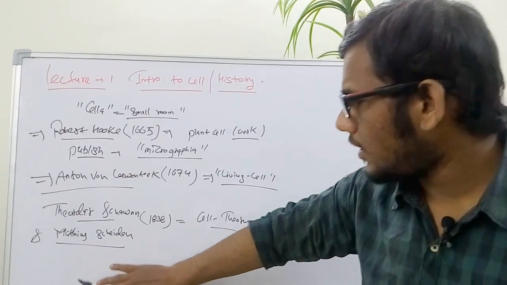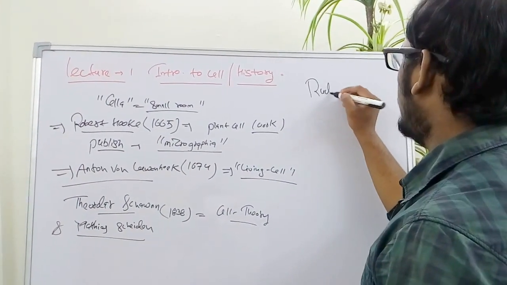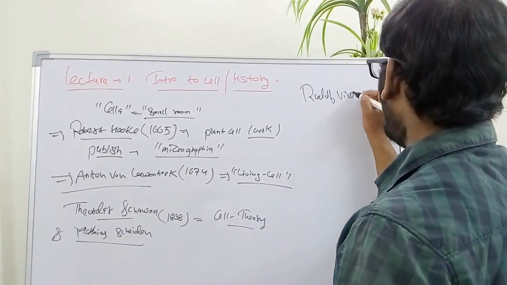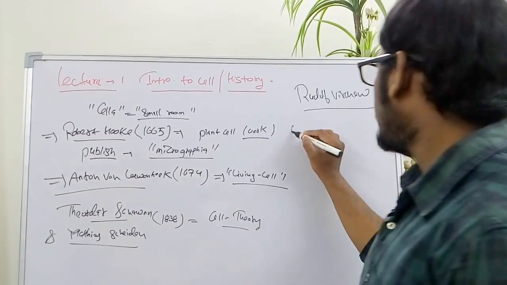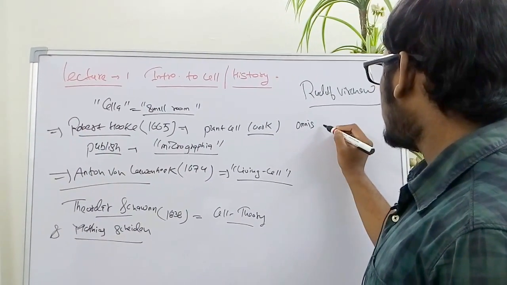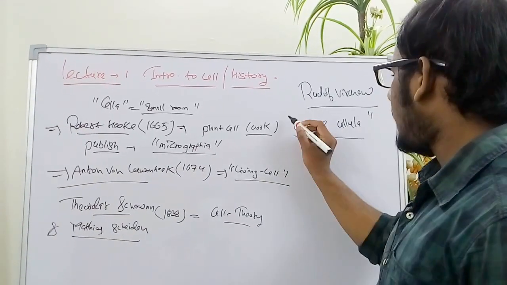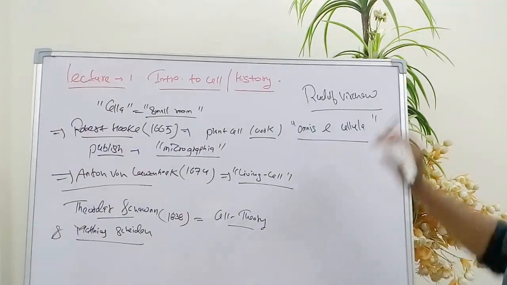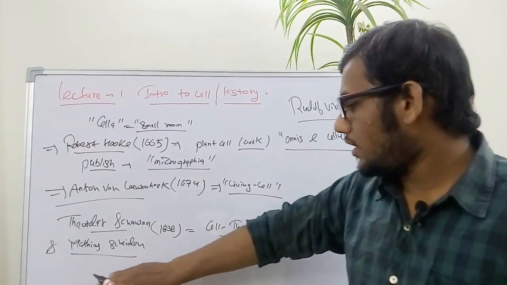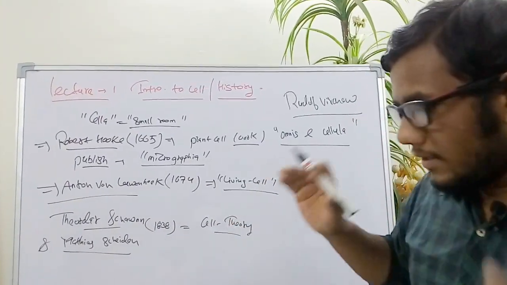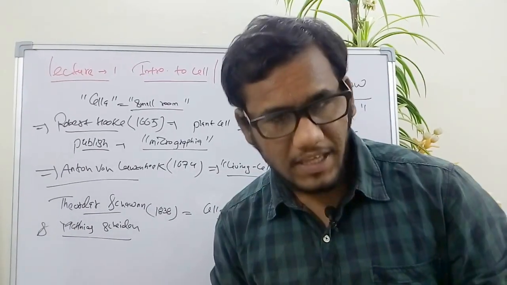So after Theodor Schwann and Schleiden, a scientist named Rudolf Virchow proposed cell doctrine or cell principle, which is omnis e cellula, which means cell arises from pre-existing cells. And in cell theory, Schwann said that the internal material of the cell is protoplasm, that is a jelly-like substance.